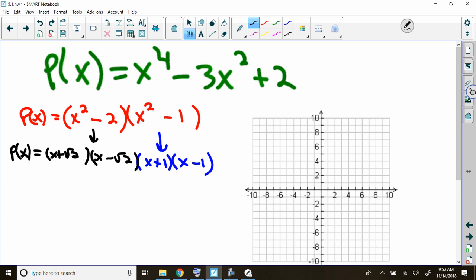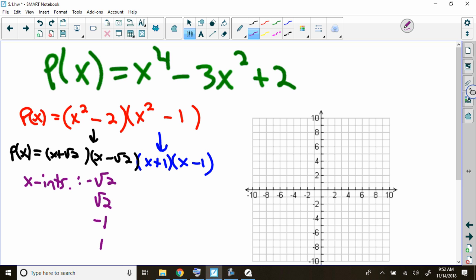If we have 4 linear factors, we know that a linear factor corresponds to what part of the graph? A linear factor is going to correspond to what part of the graph? An x-intercept, thank you, an x-intercept. So this graph is going to have x-intercepts at the following places: negative the square root of 2, positive the square root of 2, negative 1, and positive 1. You picking up what I'm putting down? This is a segue into the future. What we're going to be doing next week.